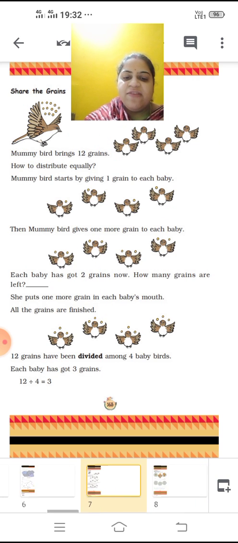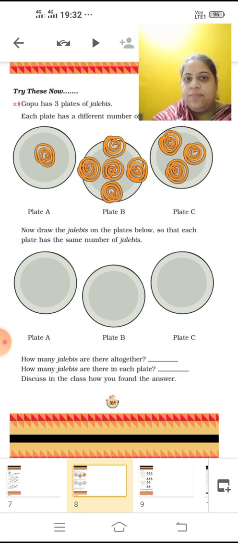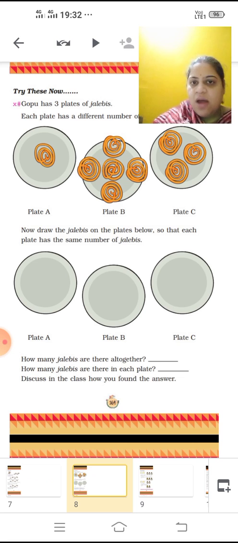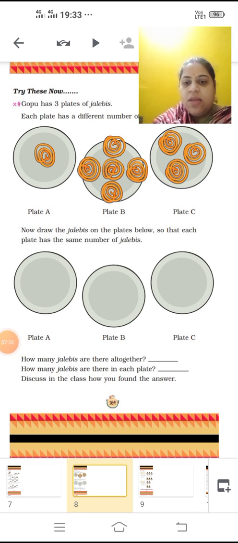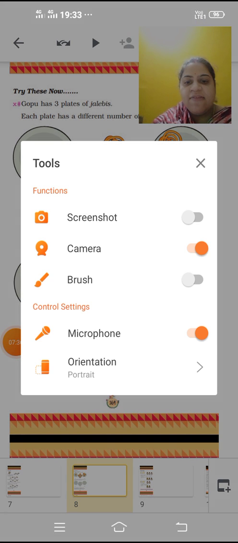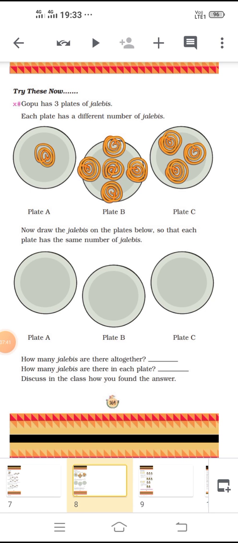Now come to the next page. Now try these. Gopu has 3 plates of jalebis. Each plate has a different number of jalebis.